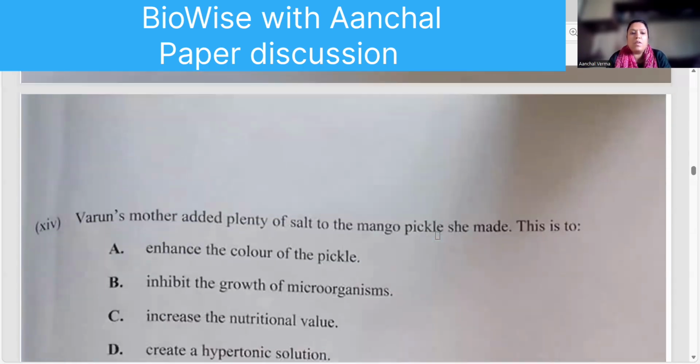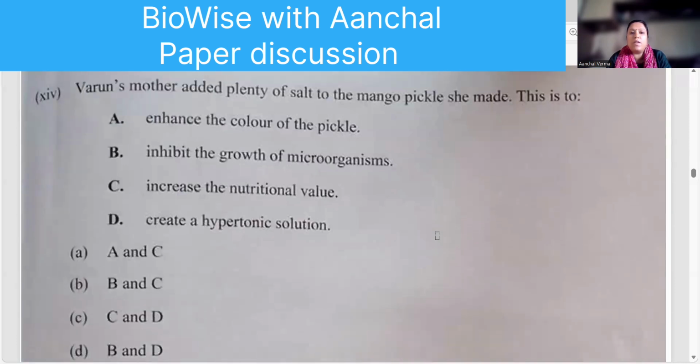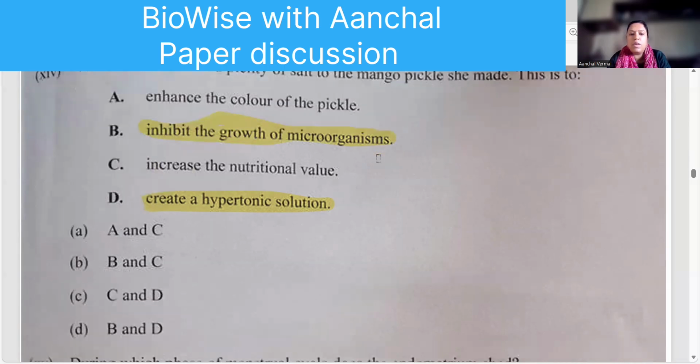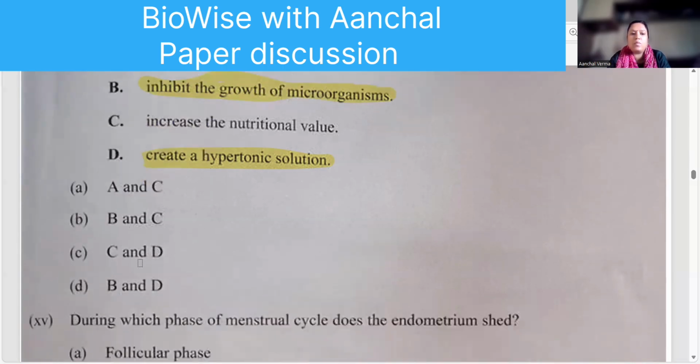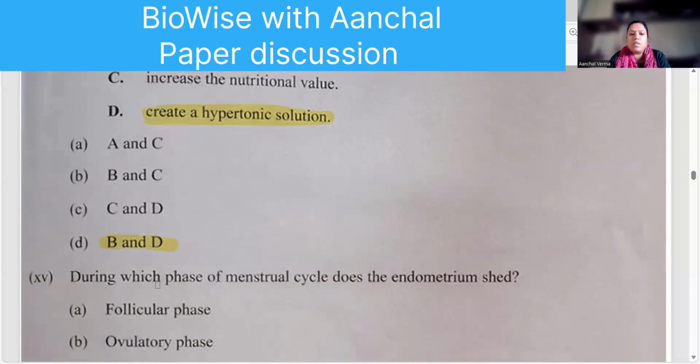Next one. Varun's mother had added plenty of salt at the so she created a hypotonic solution, correct? And to inhibit the growth of microorganisms. Both are correct. Right? So B and D. B and D is there in the option. During which phase of menstrual cycle does the endometrium shed?